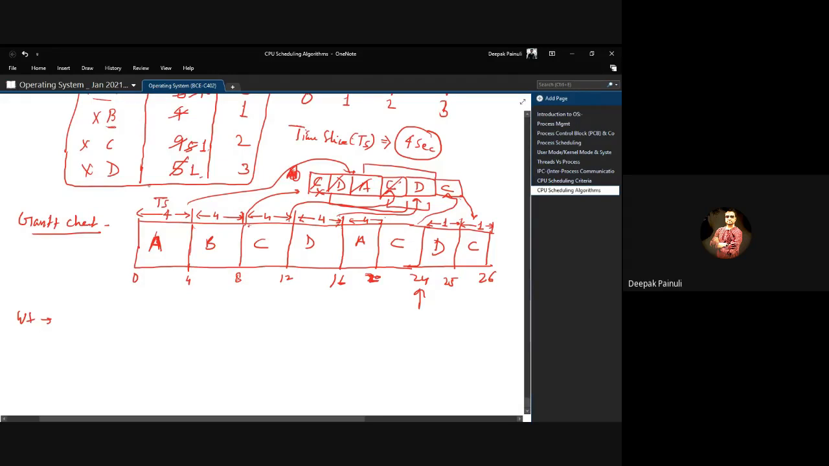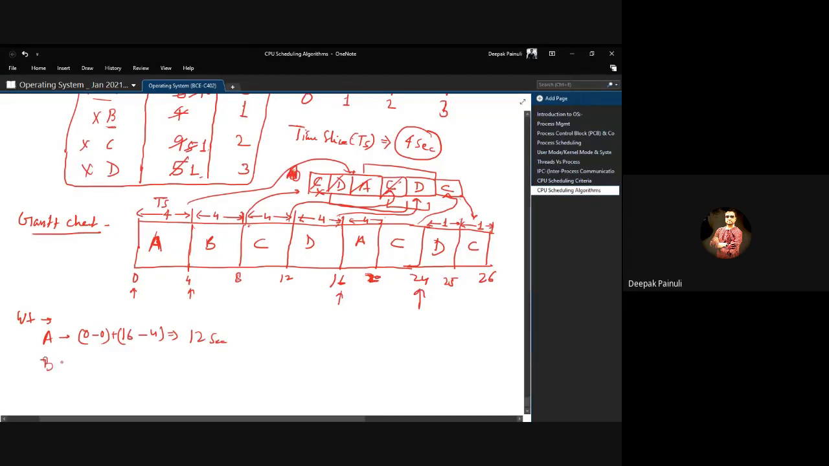So let's say A. For A, the first time it appeared at 0 and arrived in the system at 0. Now check the second time: it got CPU at 16, and when it was suspended at 4. So total waiting time for A will be 12 seconds.